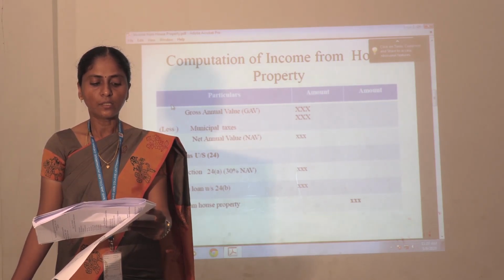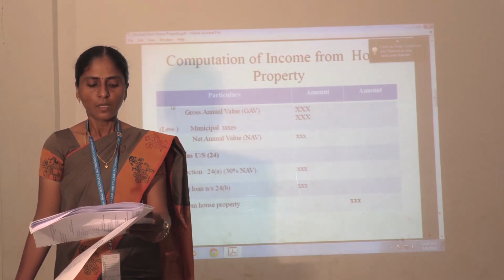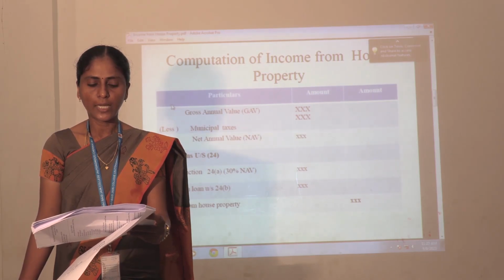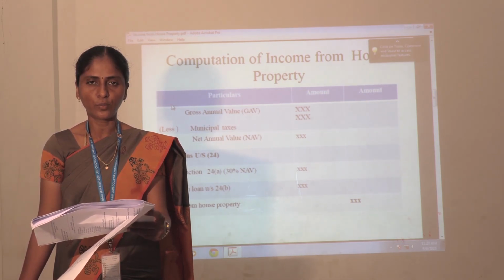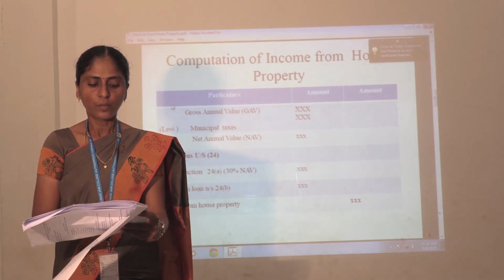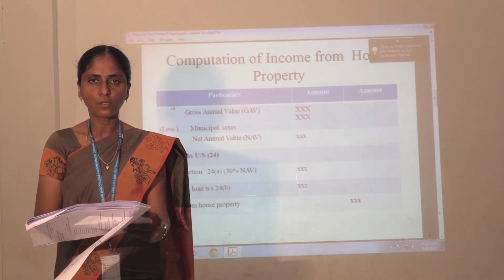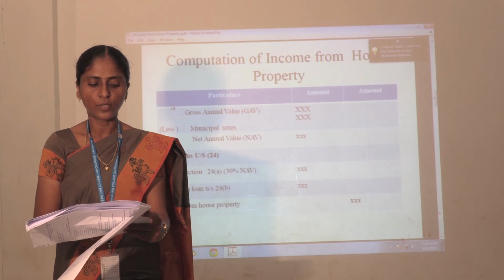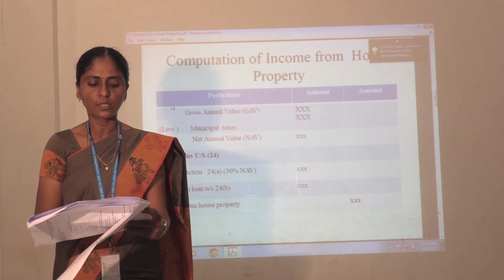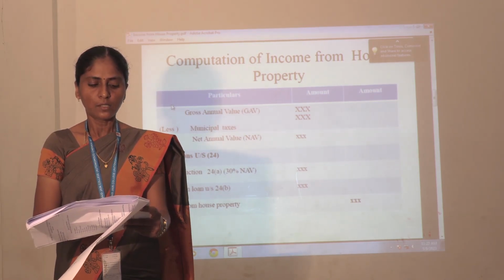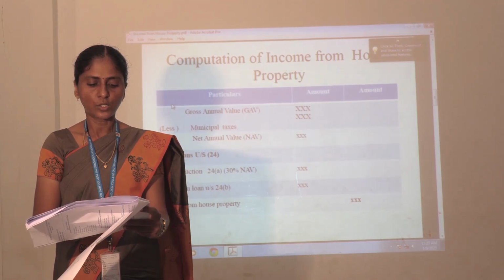There are two subclasses. The standard deduction, 24A, is 30% of net annual value. Then interest on loan, section 24B. If the house is bought with a loan from the bank and you pay interest, that interest is deducted from this house property income.